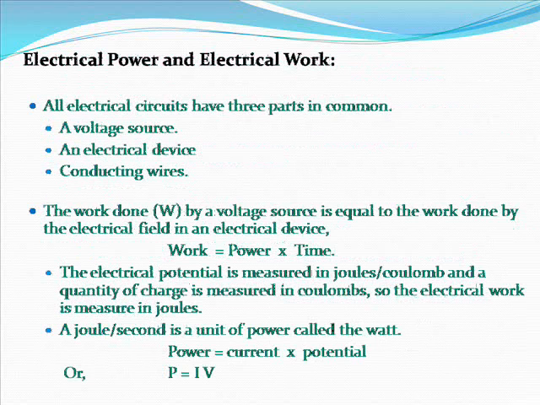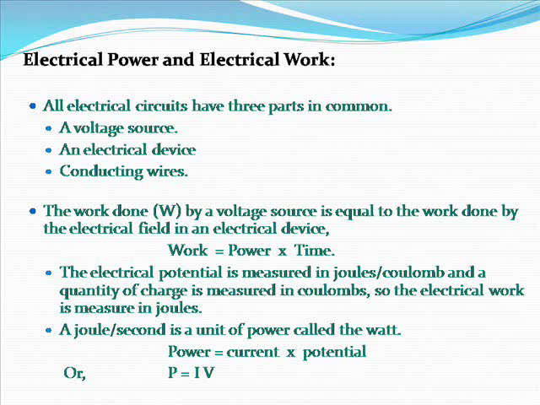Electrical power and electrical work. All electrical circuits have 3 parts in common: a voltage source, an electrical device, and conducting wires. The work done, W, by a voltage source is equal to the work done by the electrical field in an electrical device. Work equals power x time.